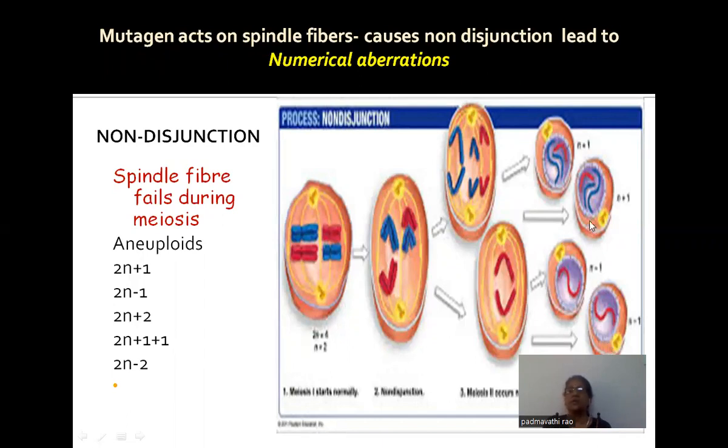So this gives abnormalities after fertilization. As a result, aneuploids are produced. Aneuploids means 2n plus 1 trisomics, nullisomics, monosomics, double monosomics, double trisomics, tetrasomics. Like that, different varieties of aneuploids are produced depending upon the severity of the spindle fiber failure. So the spindle fibers are very important. If the spindle fiber formation fails, it leads to numerical aberrations.